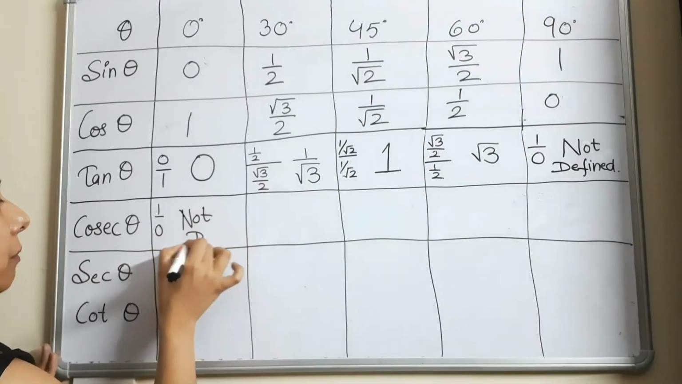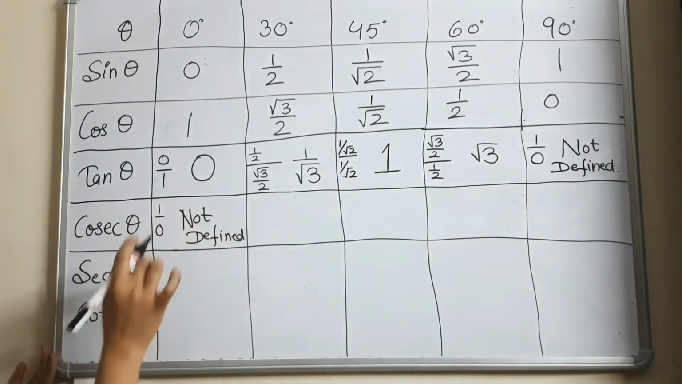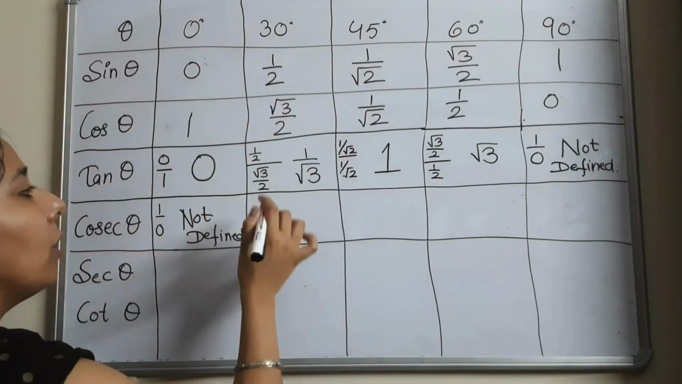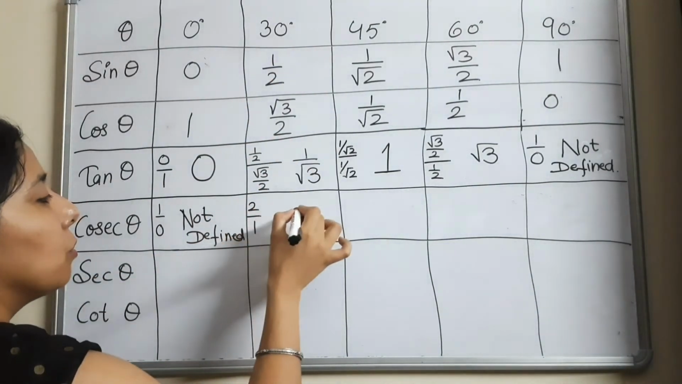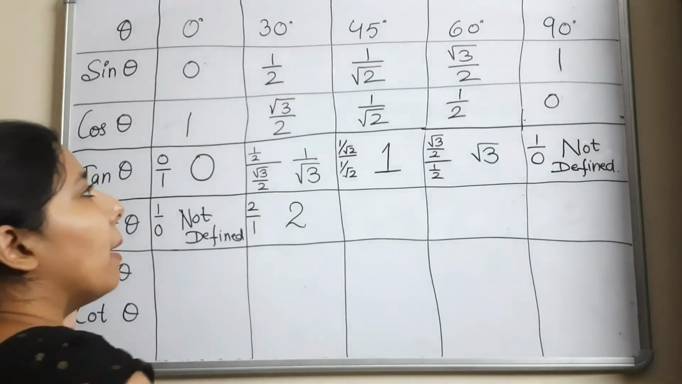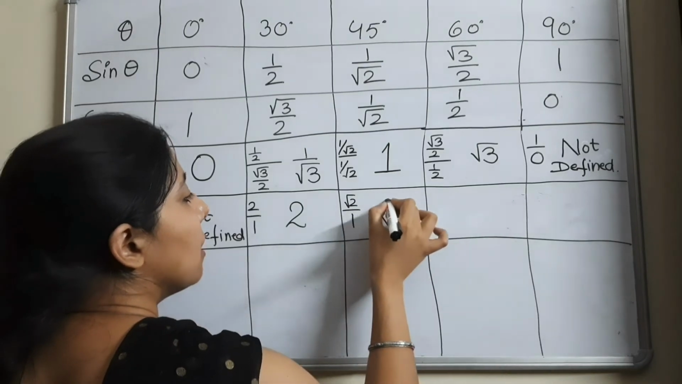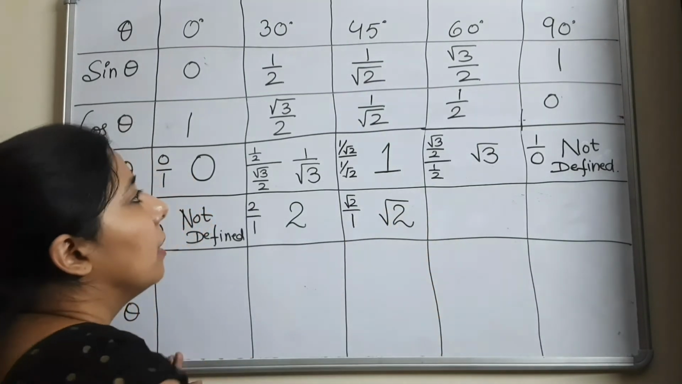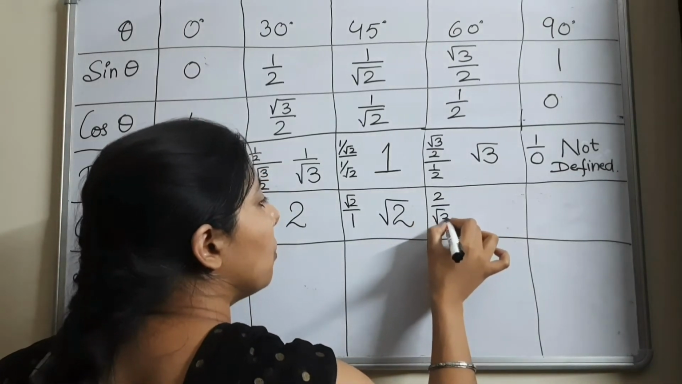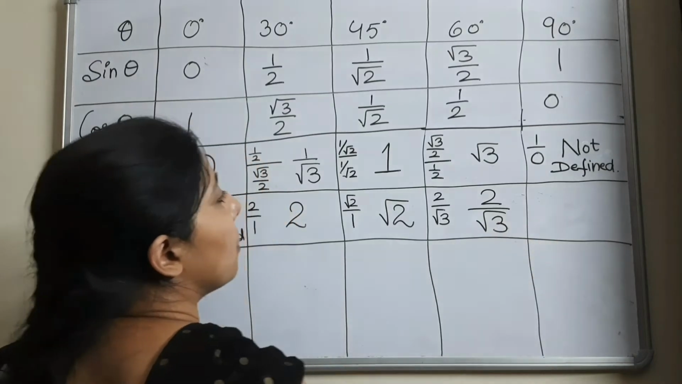Because I told you, if 0 comes in the denominator, then the fraction is not defined. So next 1 by 2. Reciprocal of 1 by 2 is 2 by 1. So your answer is 2. Next is 1 by root 2. Reciprocal of 1 by root 2 is root 2 by 1. So your answer is root 2. Next, reciprocal of root 3 by 2 is 2 by root 3. So your answer is 2 by root 3. Simple.